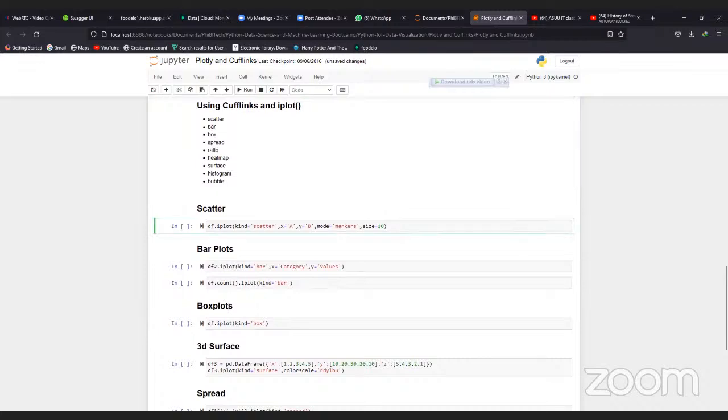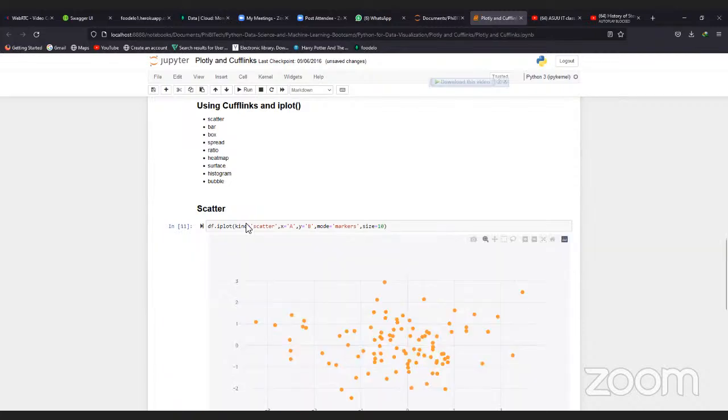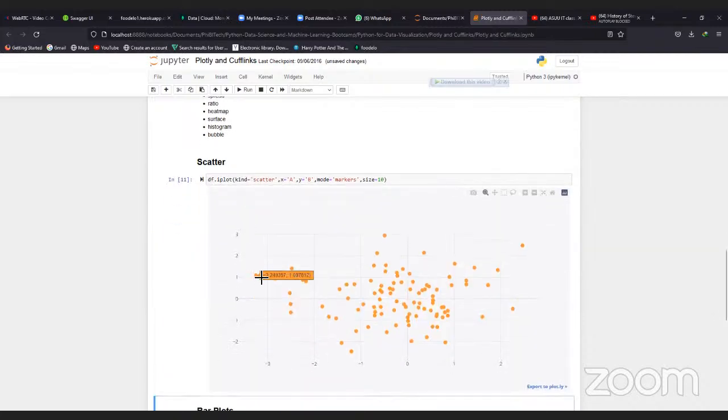But now, a scatter plot with Plotly. You'll see the difference between Plotly and Seaborn right now. This is Plotly now, and when you hover on each of these points, you can see what each of those points stands for. Are you getting it? Yes, sir. Then you can zoom out.